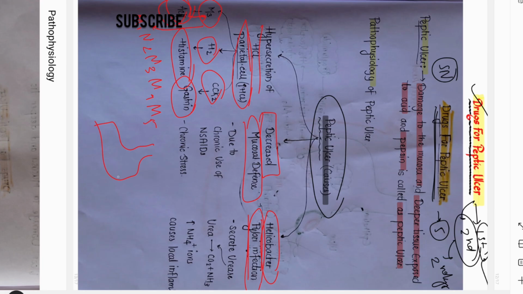If this is the stomach, and this is the parietal cell, this is the lumen of the stomach, and this is the blood vessel. This is called the luminal surface, and this is called the basolateral surface. So gastrin is present here. G cells are present here. G cells secrete gastrin, which goes into the blood, and then it increases the HCl secretion in the stomach.